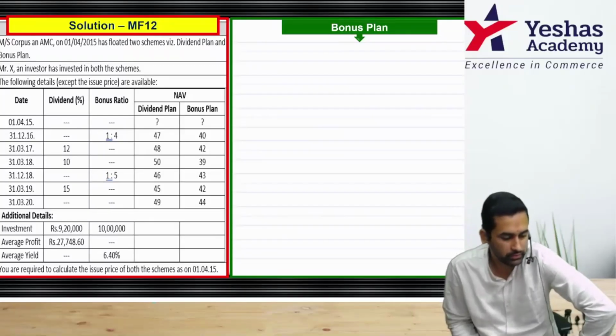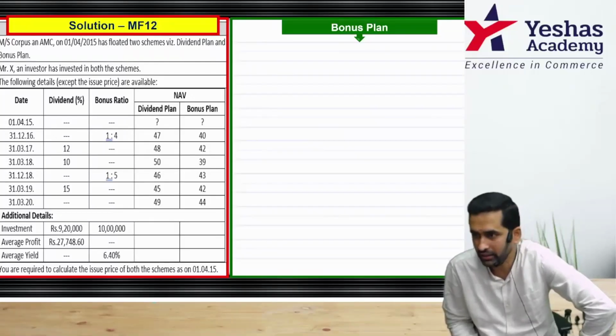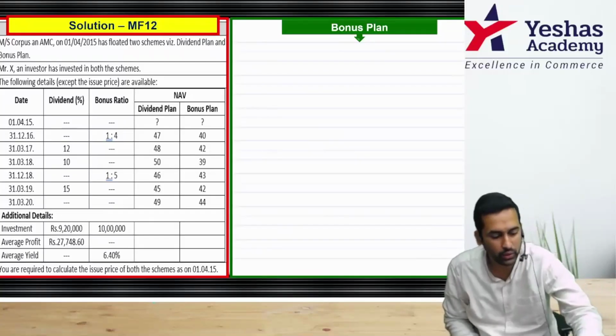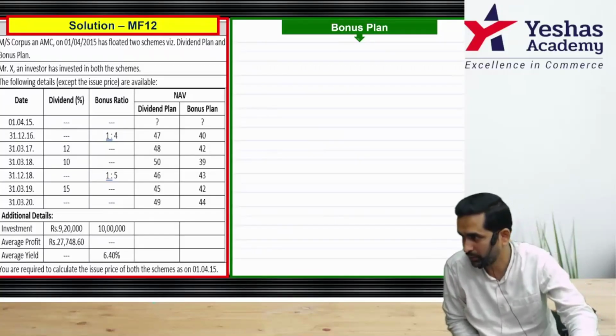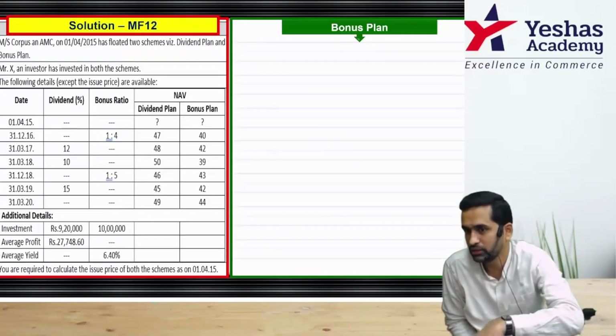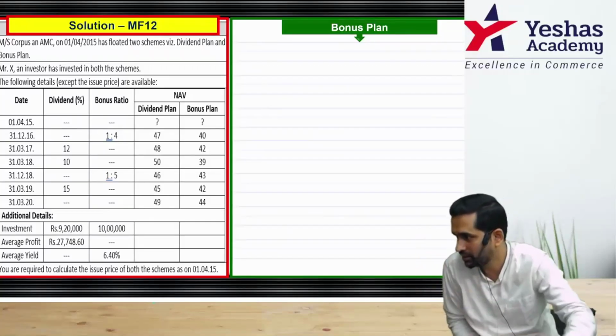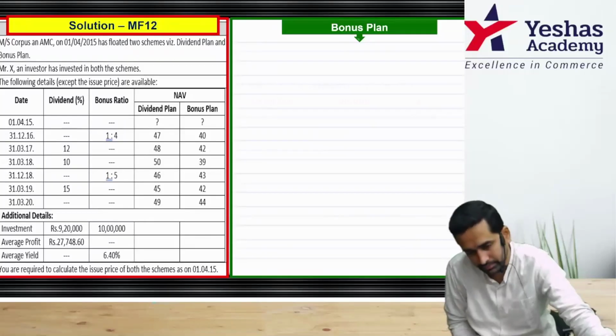Go to the question. What is the data that we have? He has invested 10 lakh rupee and his average annual yield is 6.4%, and we know holding period is 5 years. That means you can find out total profit he made, and 10 lakh plus total profit will give you closing value, and that closing value NAV is 44 rupee. That will give you how many units he was holding on the last day. From there again similar reverse working, we can get the entry point.